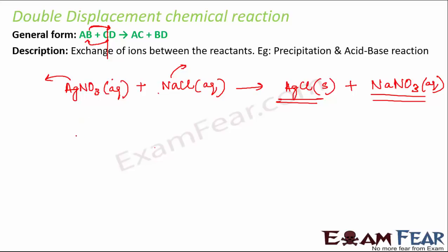Similarly, if you look at the acid-base reaction, for example, NaOH, which is a base, when it combines with acid, that is HCl, it forms a salt, that is NaCl plus H2O.